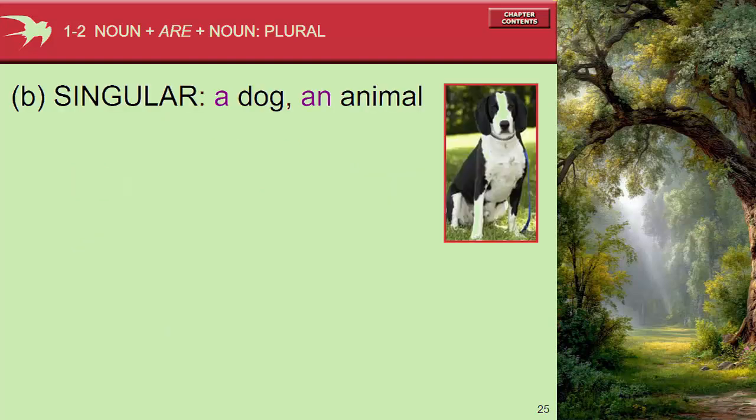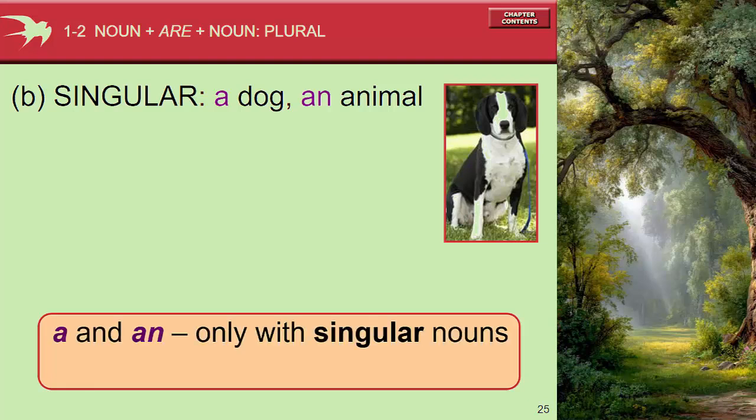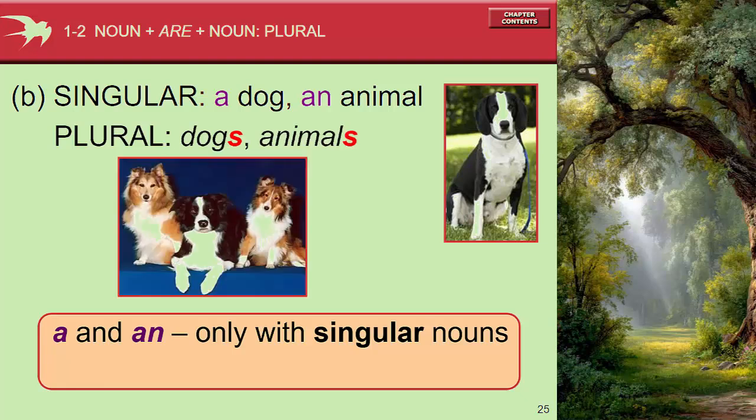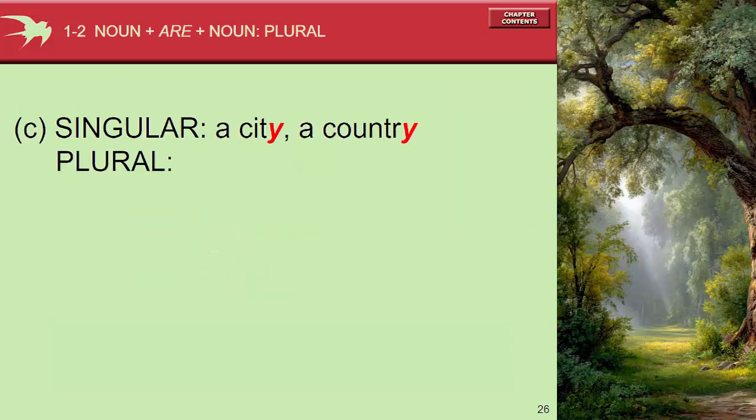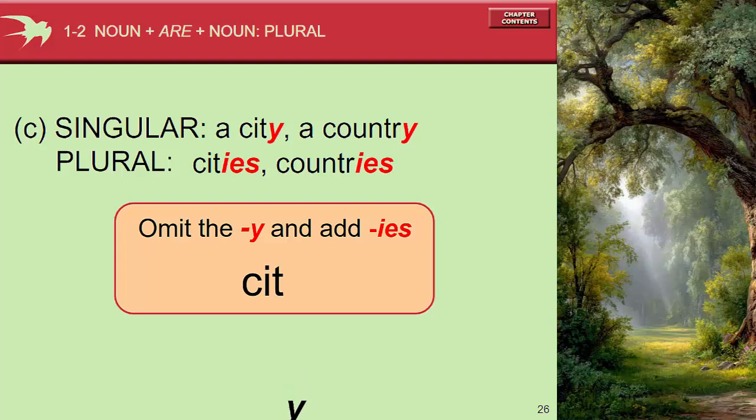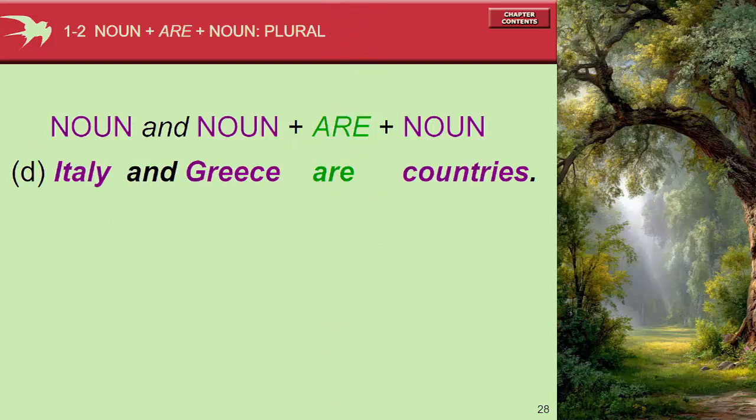Singular, a dog, an animal. A and an only with singular nouns. Plurals, dogs, animals. Easy, just add s at the end of the word. Plural nouns end in s. Singular, a city, a country. The plural one, cities, countries. So we drop the y and add ies at the end. Country becomes countries.